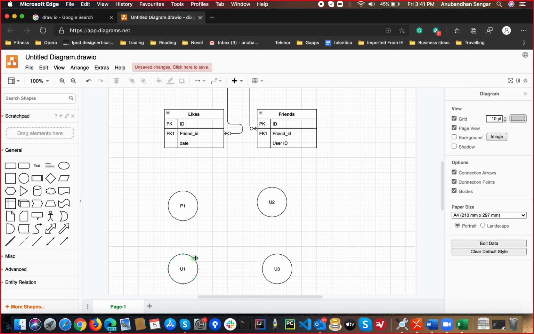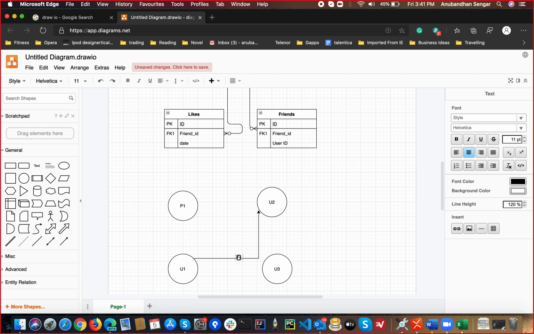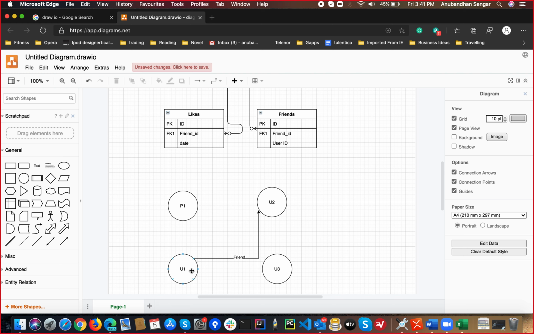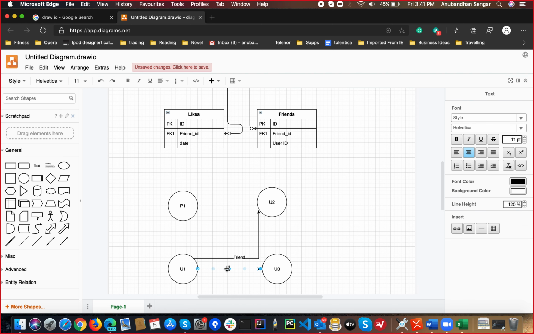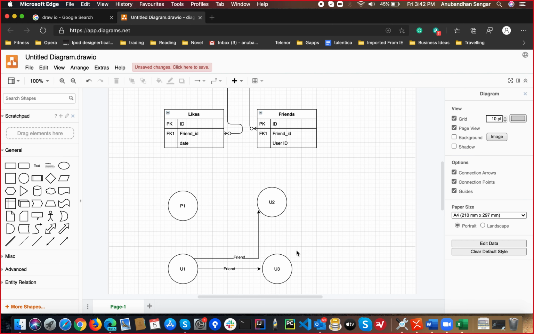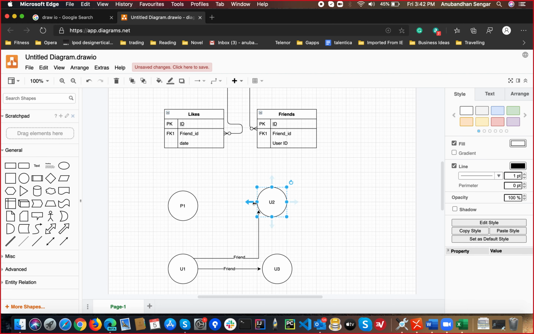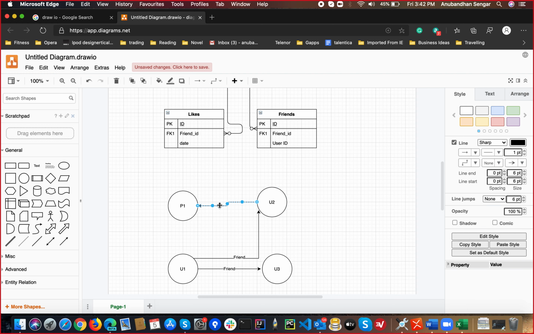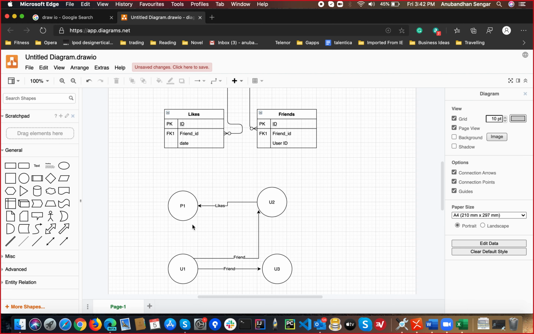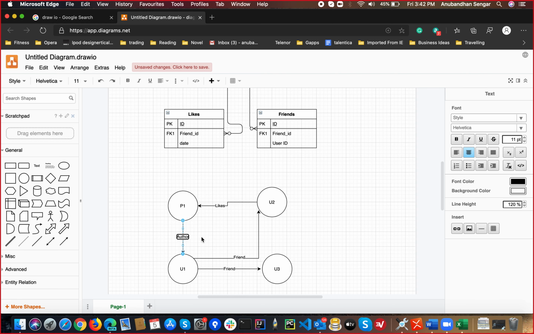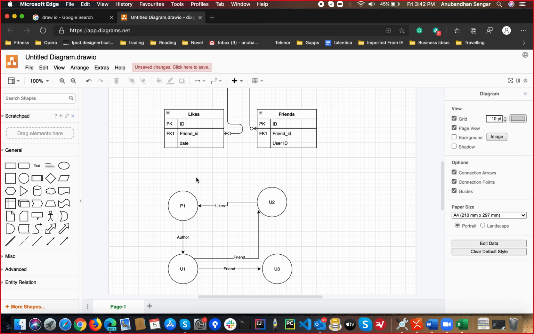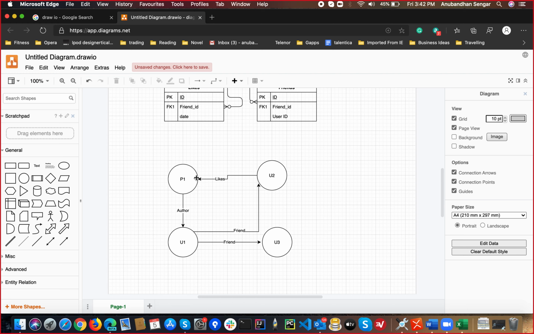Let's say there is a user, and he is a friend, so these two are connected. He likes your post, and he's your author. So now your database is very simple, at least in view of it.